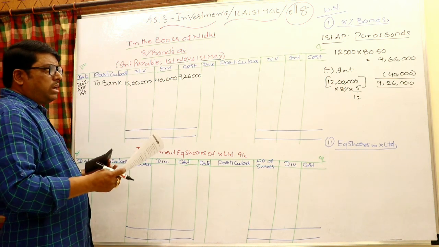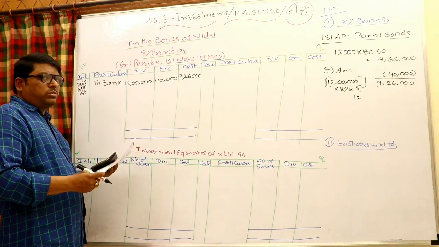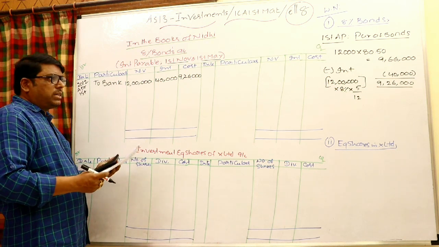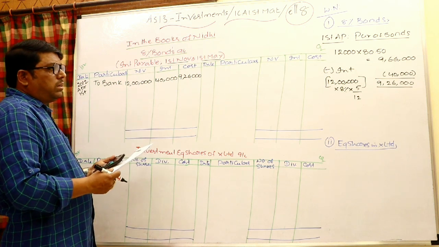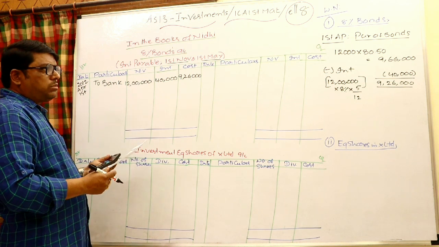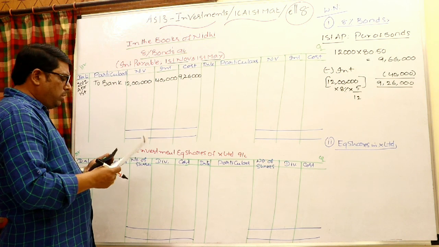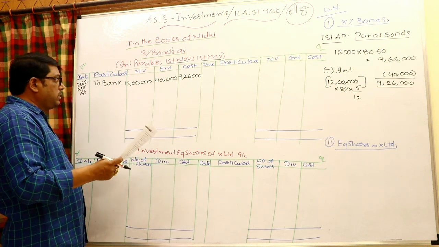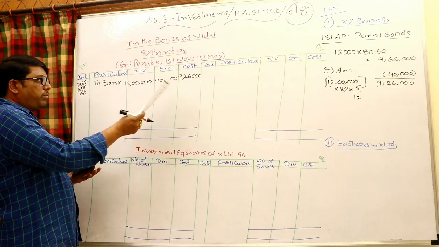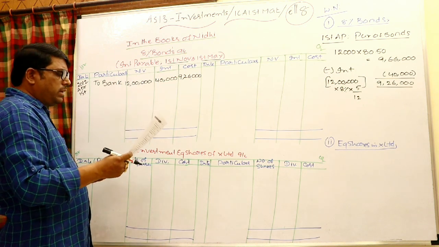On the nominal value calculate interest. From November 1st to April 1st, 5 months accrued but not due, 40,000, which is the cum-interest included. 9 lakh 26,000 paid towards the investments, 40,000 paid towards interest. So you can write the entry like this: investments account debit to bank, nominal value, cost column, and interest in the interest column. Okay, right.